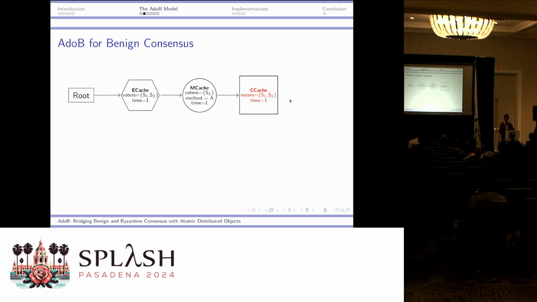Now it attempts to commit its changes to the consensus log. Observe that this CCache requires a voter set of a quorum of nodes. The reason is that we need quorum overlapping to ensure the future leaders will see the proposed values. And this concludes the first round. Now the second round begins, and the second leader will come in and also do the pull, invoke, and push sequence again. This is essentially what occurs in the happy case where no network failure occurs.